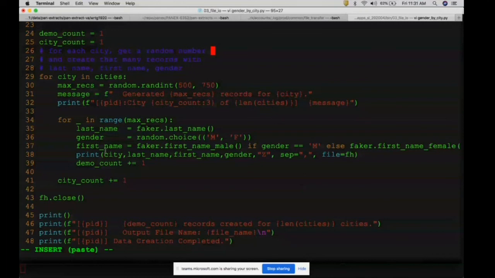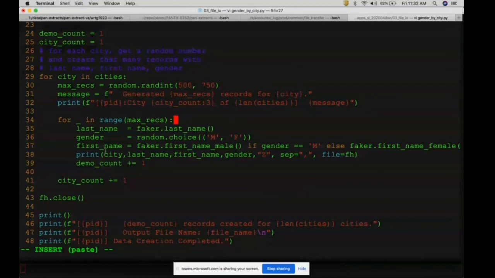So we are iterating the city list, and getting a random number anywhere between 500 and 750. You can change this number; I can put 1000 to 5000, whatever it is. We get a random number between 500 and 750, and then we generate that many records. We print the city, one of the number of cities. When you look at line 32, you will understand more when you see the output.